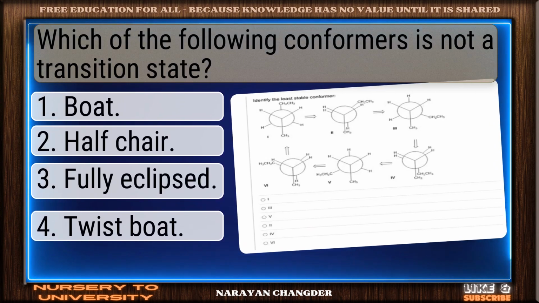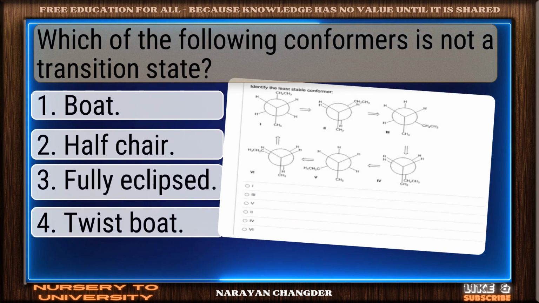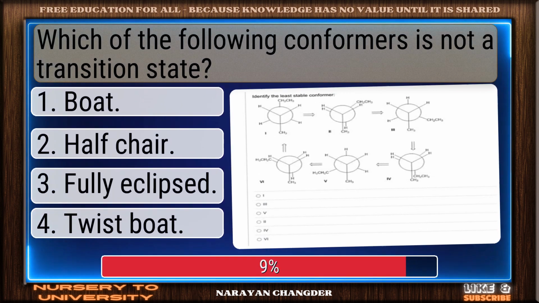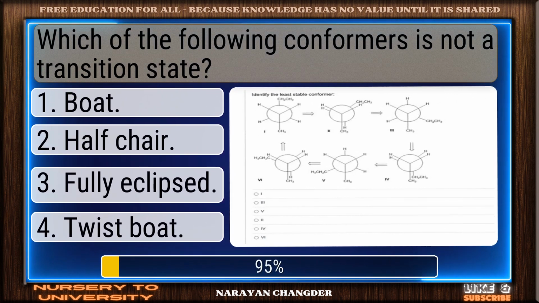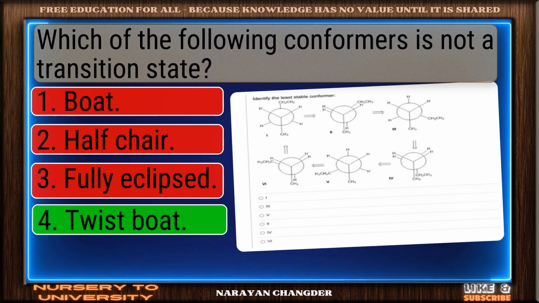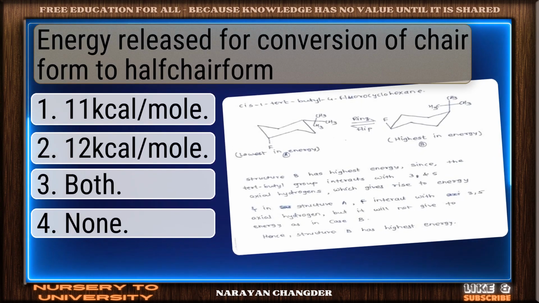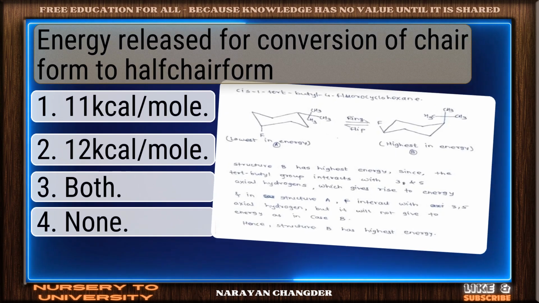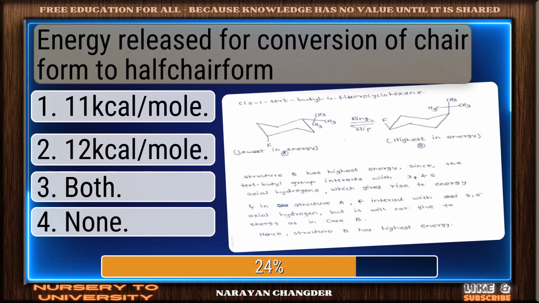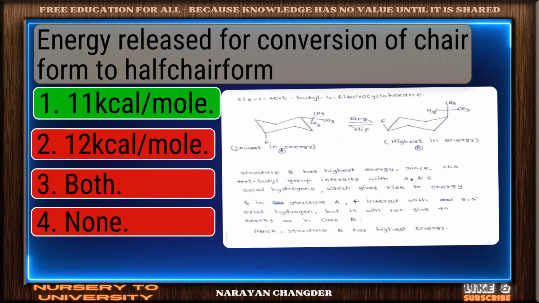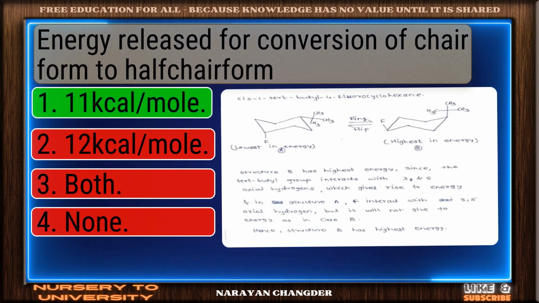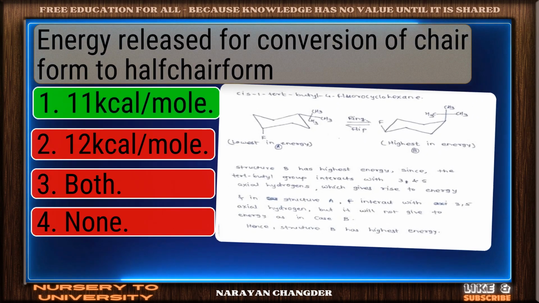Which of the following conformers is not a transition state? Excellent choice. Twist boat is the right answer. Energy released for conversion of chair form to half chair form. Smart move. 11 kJ/mol is an accurate answer.